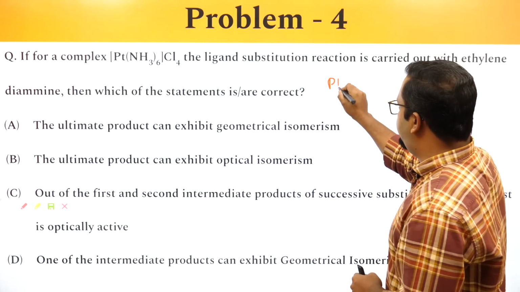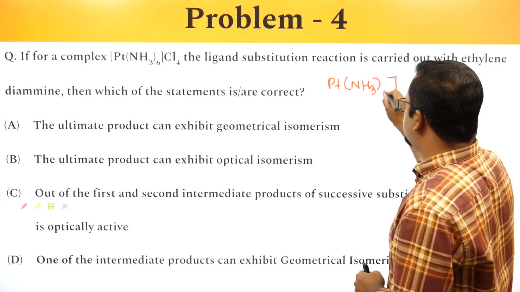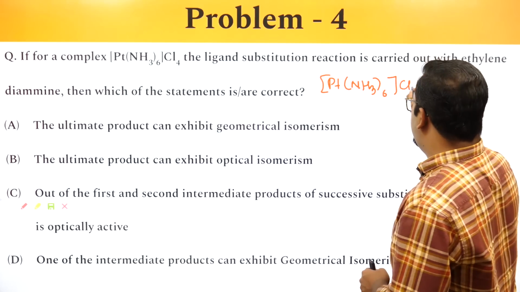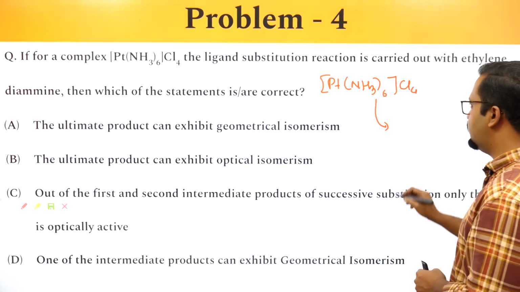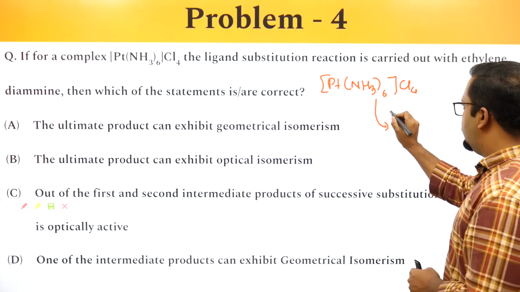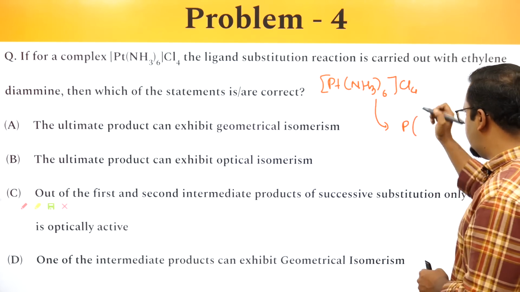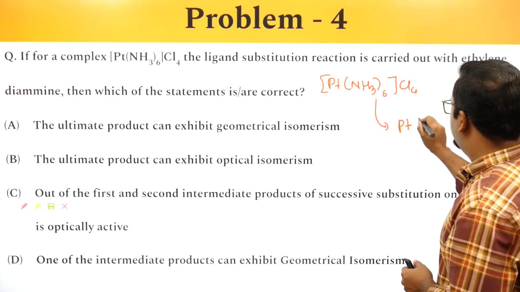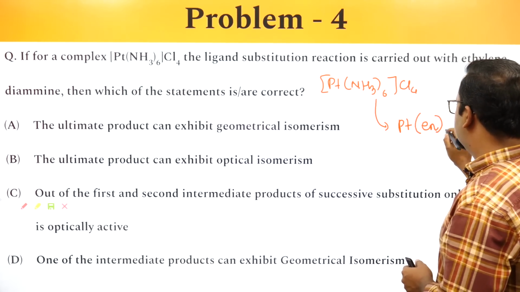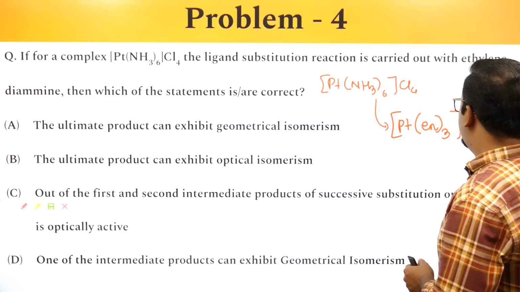So if I take Pt(NH3)6Cl4 and I only take the coordination sphere, how many ligand substitution reactions do I need to perform to obtain Pt(en)3Cl4?